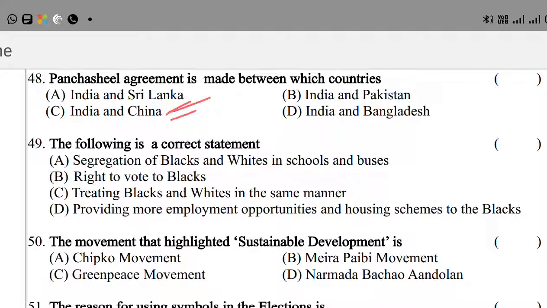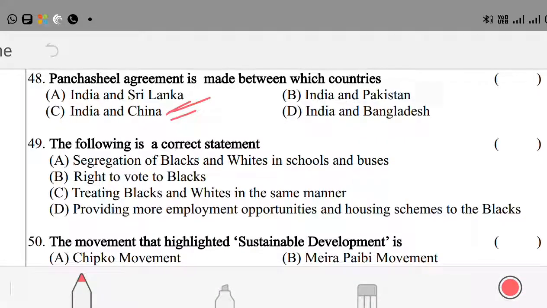We have to find out the correct statement. The right answer is segregation of blacks and whites in schools and buses. Option A is the right answer here.